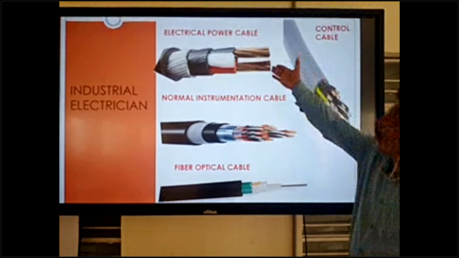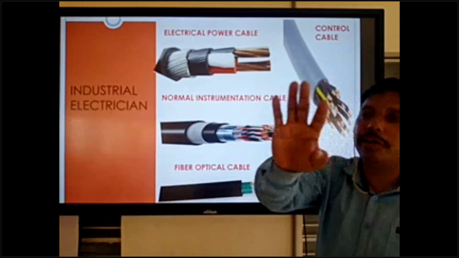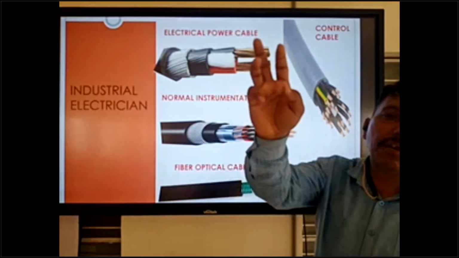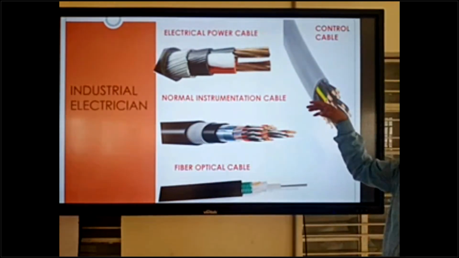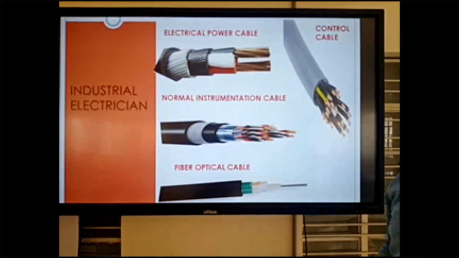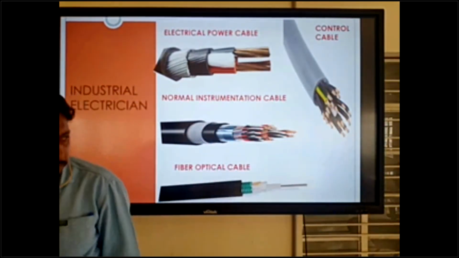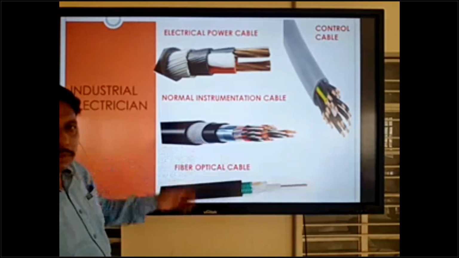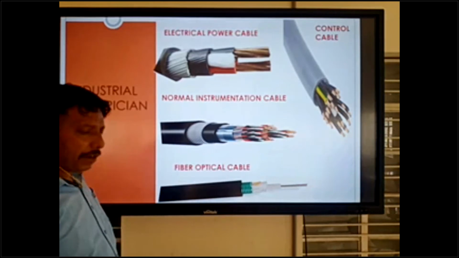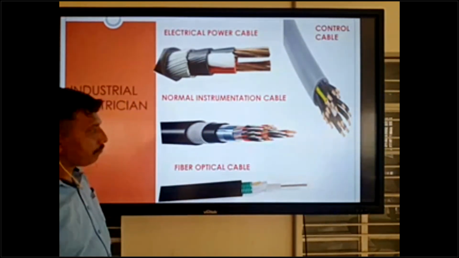So many cables are coming inside a control cable, you can see. Electrical power cable comes in 4 core only: single core, 2 core, 3 core and 4 core. But control cable comes in so many cores, up to 48 cores. And normal instrumentation cable, this is the normal type.